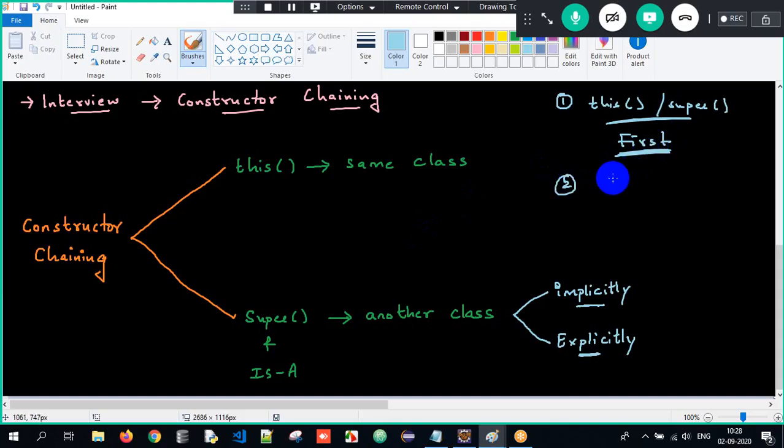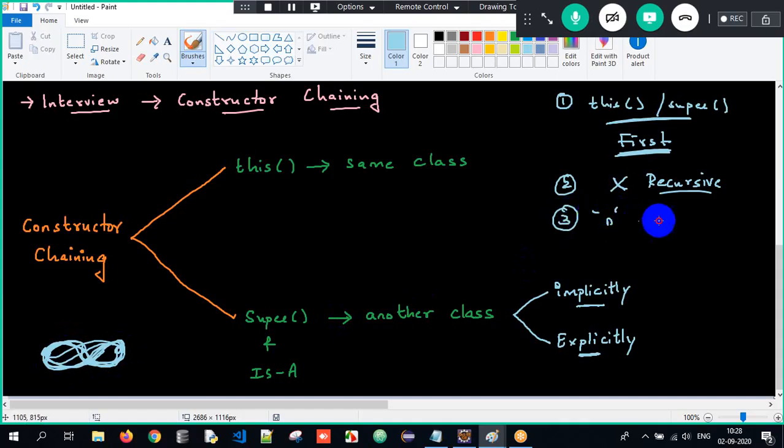And second, recursive chaining is not possible. What is recursive chaining, sir? He will call him, he will call him, he will call him, infinite times. This is not possible. Recursive chaining is not possible. And third, if there are n constructors, we can have only n minus 1 calling statements. Got the clarity here? If there are 1000 constructors, we can have 999 calling statements at the maximum, in order to avoid recursive chaining. This is all about constructor chaining in a beautiful manner.